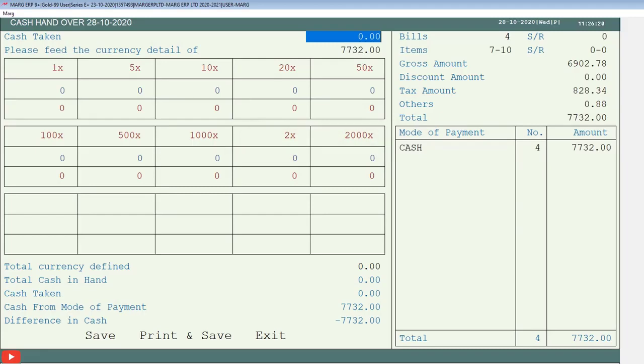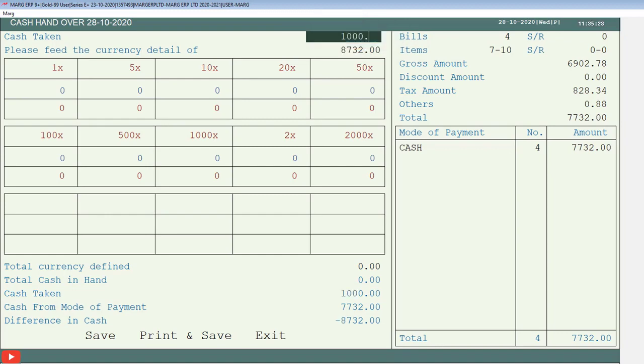Now after this, let's see how we can tally the cash, in which the first field is cash taken. Here the amount will be shown which we have kept in the cash drawer of the operator or cashier to whom we have given the authority to receive payment, before they start their work for the day, like 10 rupees notes, 50 rupees, 100 rupees, 500 rupees, etc. Whatever cash we keep in the cashier's cash drawer in the morning before they start working or sales, that particular amount we will mention here in the cash taken field of this window.